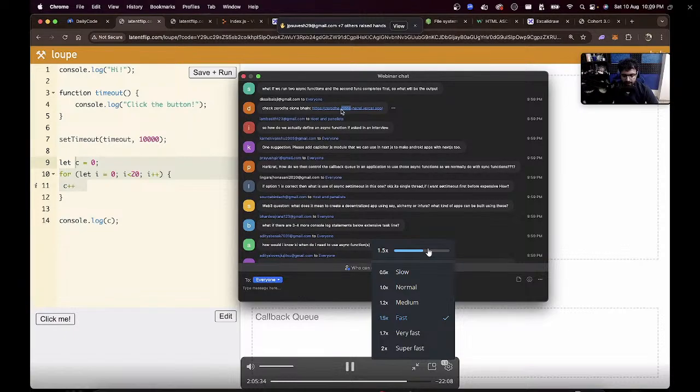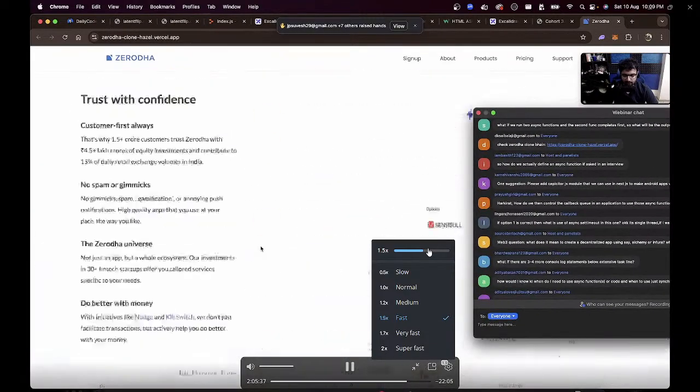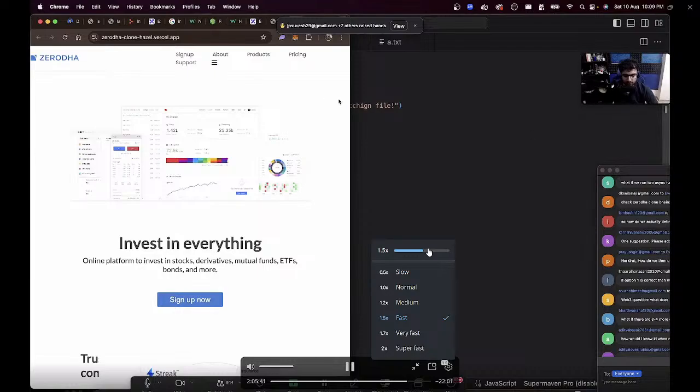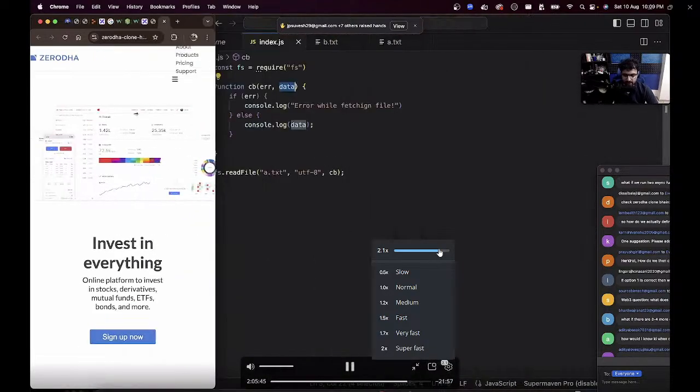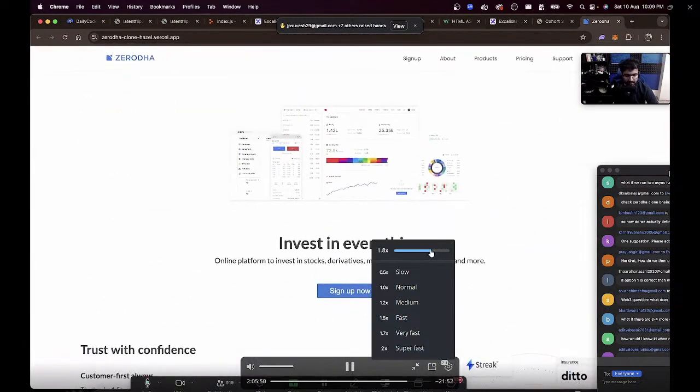How do we actually define someone process? So the clone looks pretty good. Oh, the whole file, oh, that looks good. Is it responsive though? It isn't responsive, but that is fine. It would have been nice for extra. You haven't learned it yet, but it's pretty good. The full website, very good.